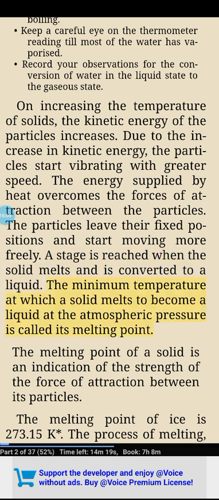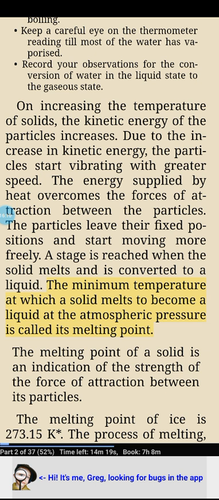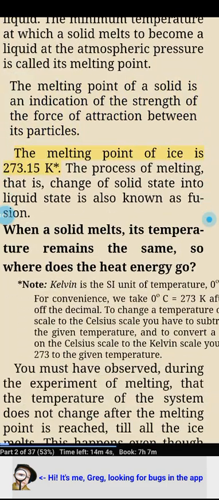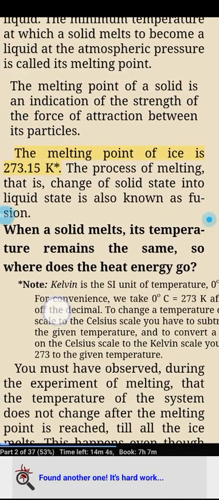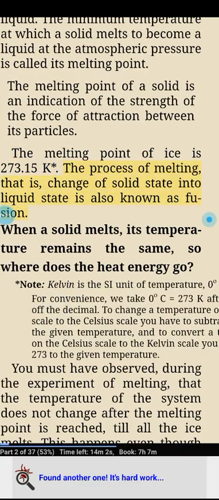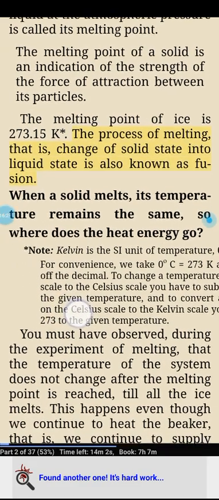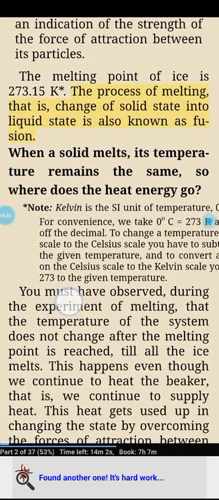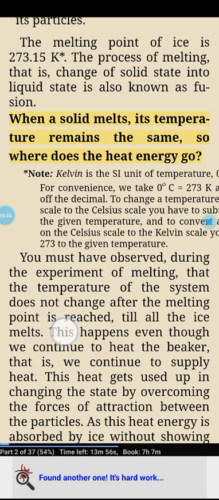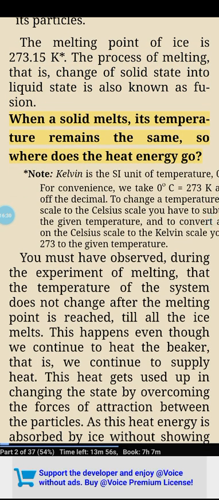The minimum temperature at which a solid melts to become a liquid at atmospheric pressure is called its melting point. The melting point of a solid is an indication of the strength of the force of attraction between its particles. The melting point of ice is 273.15 K. The process of melting, that is, change of solid state into liquid state, is also known as fusion. When a solid melts, its temperature remains the same, so where does the heat energy go?